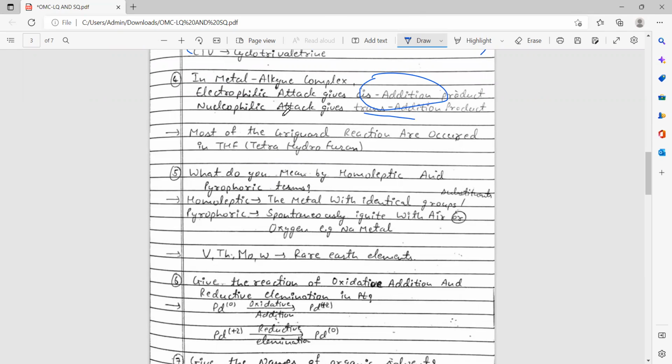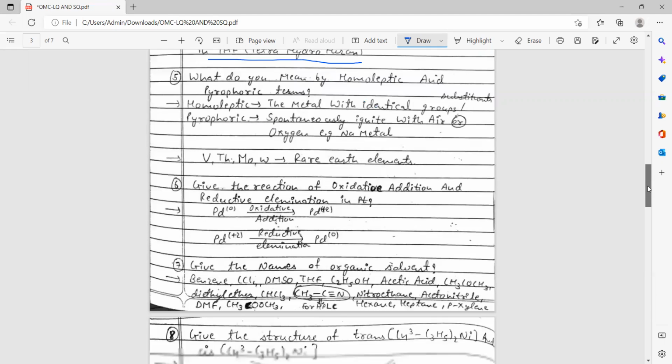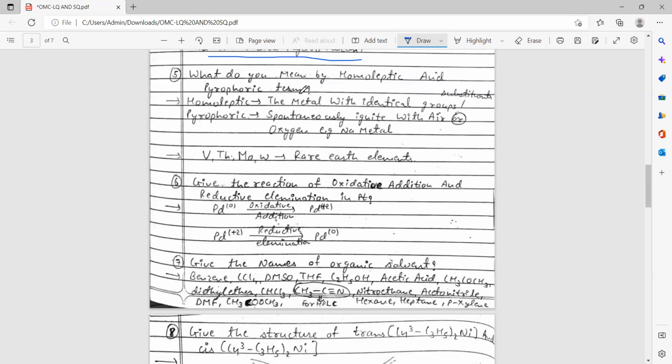Here the main important point is that most Grignard reactions occur in tetrahydrofuran. It may be asked in which solvent or compound most Grignard reactions occur or are formed. Here is another short question: what do you mean by the homoleptic and pyrophoric terms?